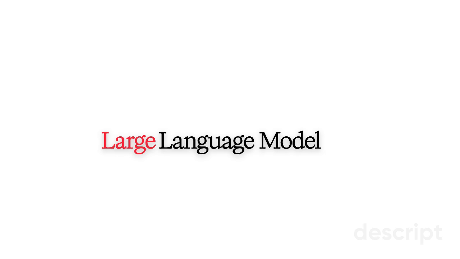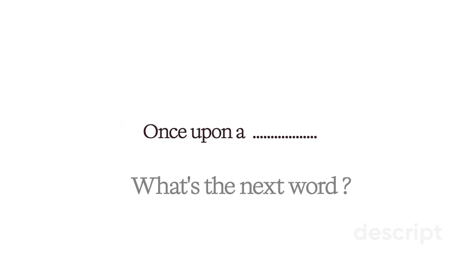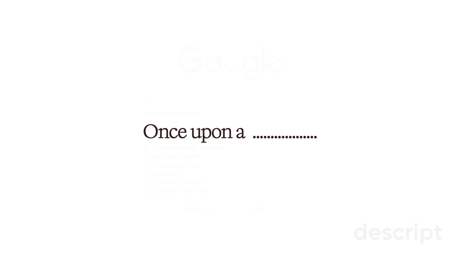So how does it work? It doesn't think like a human. It just predicts what should come next in a sentence. For example, if I say once upon a, the model might say time. If I say the sun rises in the, it says east.